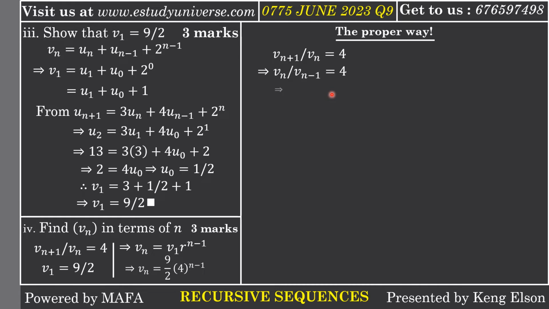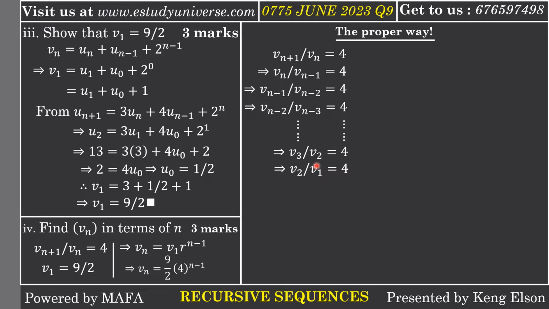So I'm going to iterate downwards. If I take Vn minus 1, I'm going to use Vn minus 2. So Vn minus 1 divided by Vn minus 2 should also give me the same constant. If I use Vn minus 2, I will compare it with Vn minus 3. So Vn minus 2 divided by Vn minus 3 is also equal to that same constant. If we go down right up till the beginning, which I can begin with V3 and V2, and then I end with V2 and V1, then this will always work.